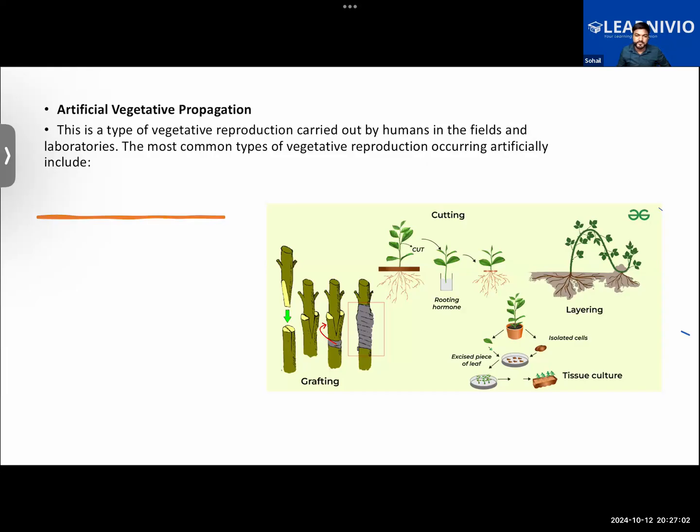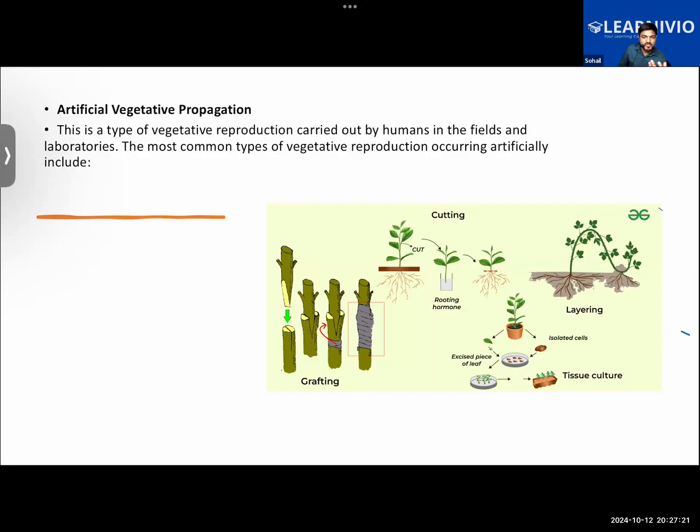Sir, the sexual part is from seeds, right? Wait, wait. Sexual reproduction is from seed and flower. Okay, that is from the seed and from the flower. That is one thing. Very good.